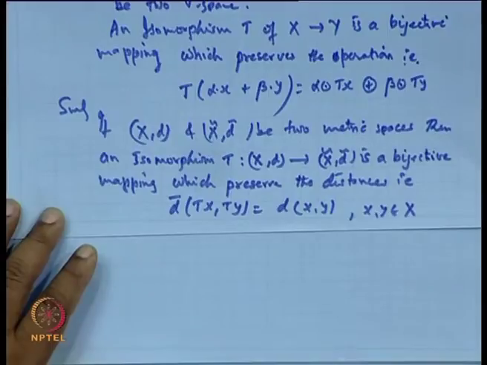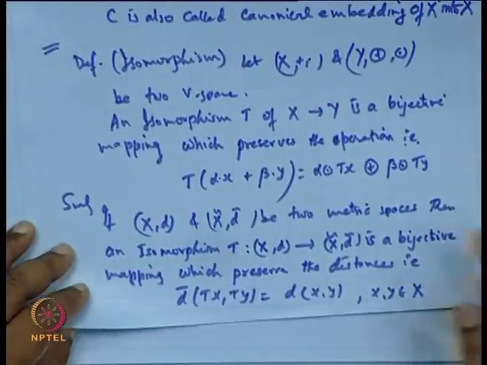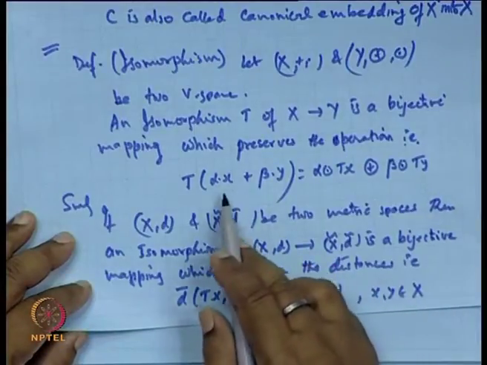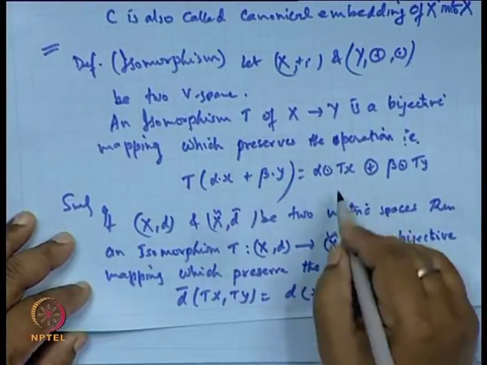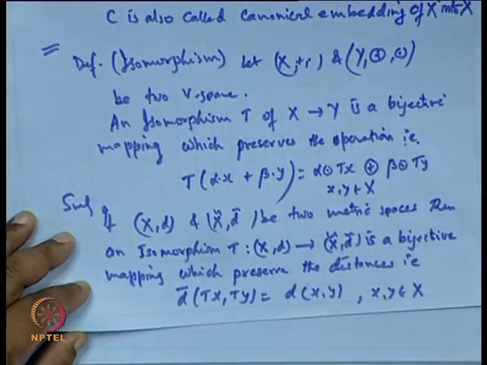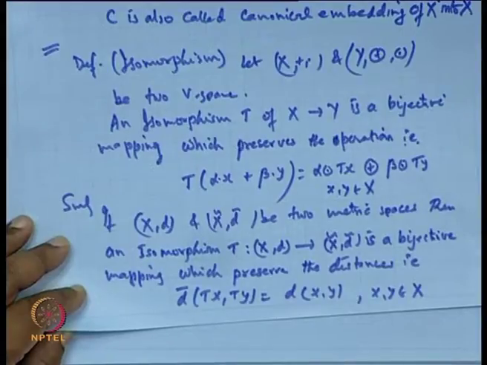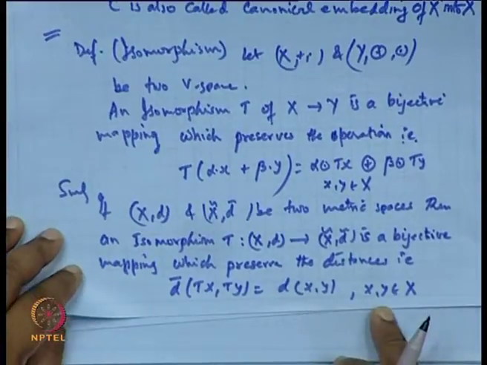In the previous definition, x and y both belong to X. X and y both are the elements of X, because this T is a mapping from X to Y. Image is all in Y, T x, T y, they are in Y. Here also same x and y.